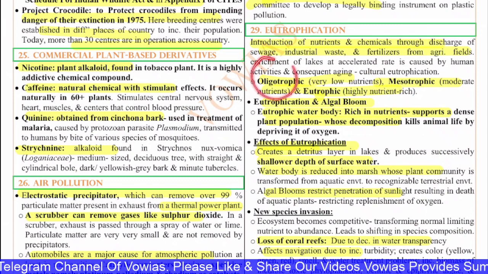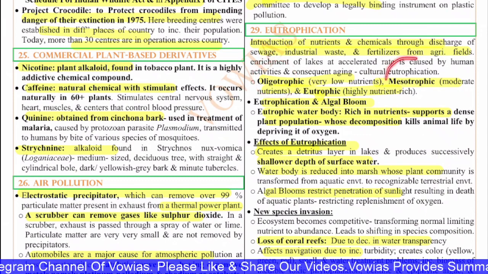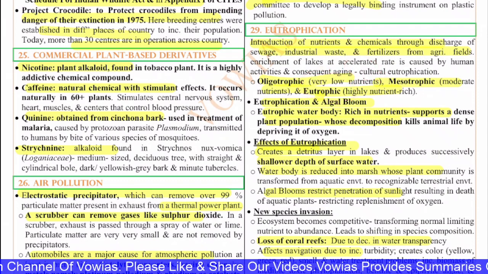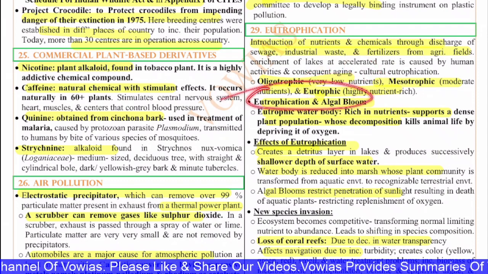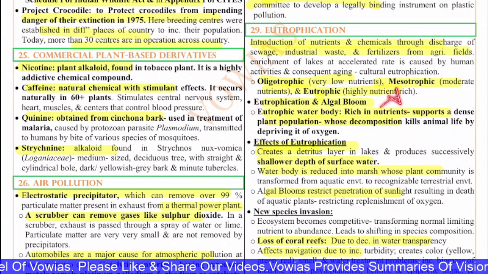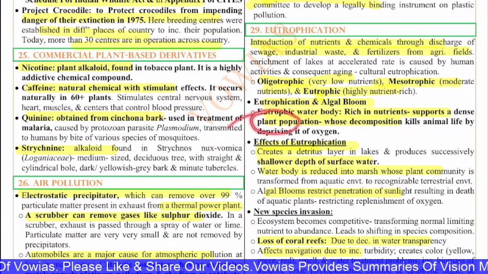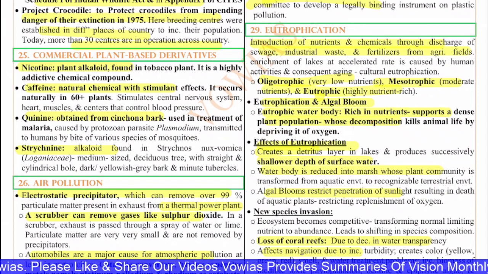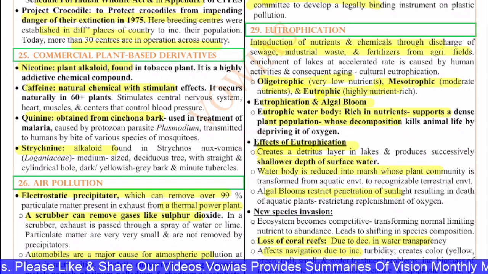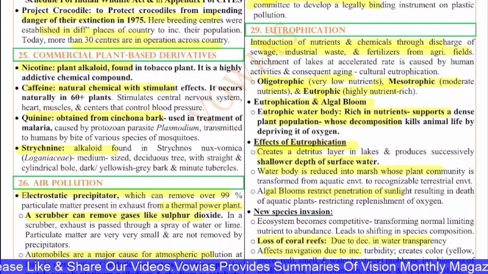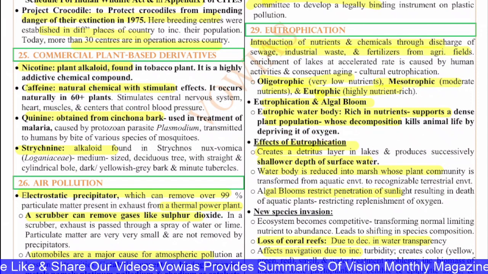The oligotrophic, very low nutrients, the mesotrophic, moderate nutrients, and eutrophic, the highly nutrient rich. The eutrophication and algal bloom: if you see the eutrophic water bodies, they are rich in nutrients and support a dense plant population whose decomposition kills animal life by depriving it of oxygen. You have the effects of eutrophication, where it talks about the creation of a detritus layer in lakes and produces successively the shallower depth of water.